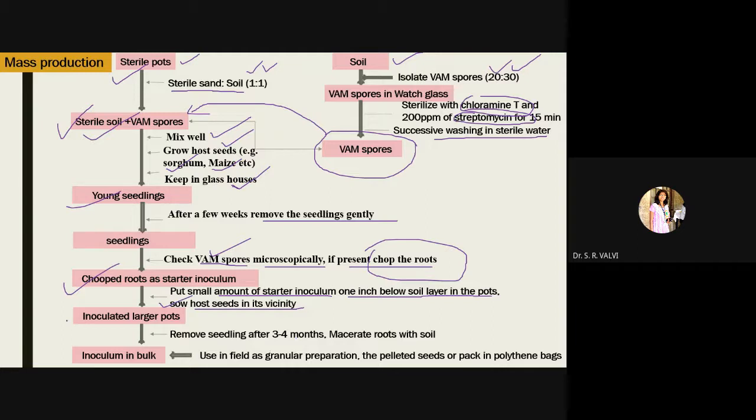Then inoculate larger pots. Then you have to remove the seedlings after 3 to 4 months, and you have to macerate the roots with soil. And now you have the inoculum in bulk quantity, and you have to use it in the field as a granular preparation, as pelleted seeds, or pack in polythene bags. Now these roots, you have to prepare its granular preparation. Means you have to chop it, separate it, and then pack this in polythene bags, and then you can sell this biofertilizer, VAM biofertilizer.